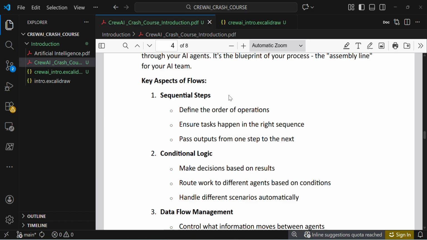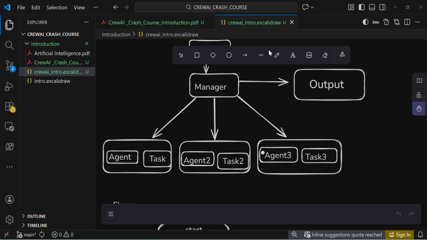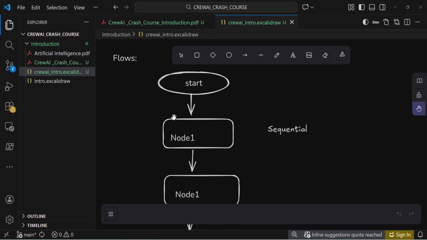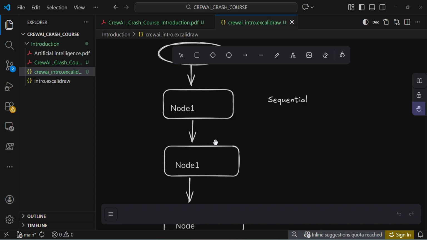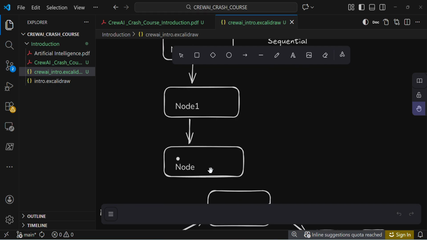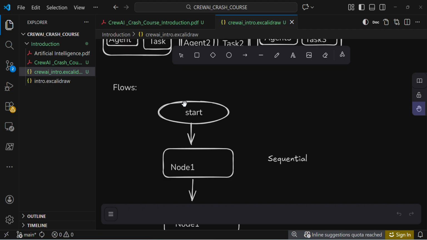Key aspects of flows. In flows we can design our flows in different ways. The first one is sequential, which defines the order of operations. If a particular agent finishes its work, it hands off to another one, and it continues moving like that. Here, if you look at this node, it finishes its role, then hands off to another agent, and then to a third agent. Similarly, it keeps performing like that. This is a sequential one.